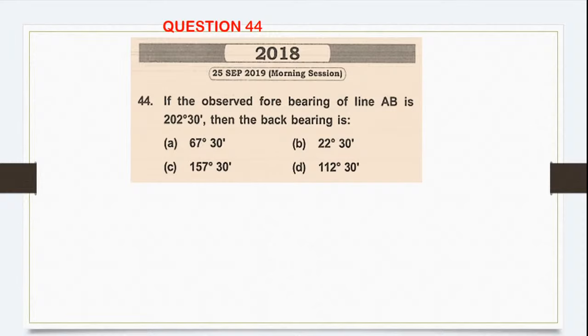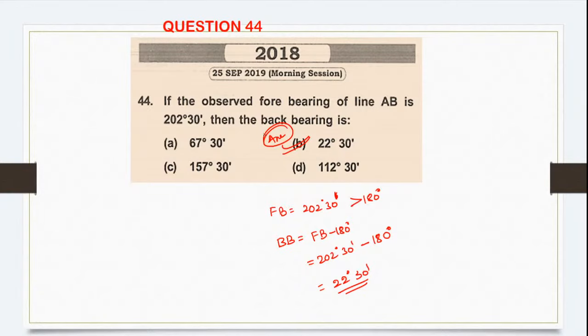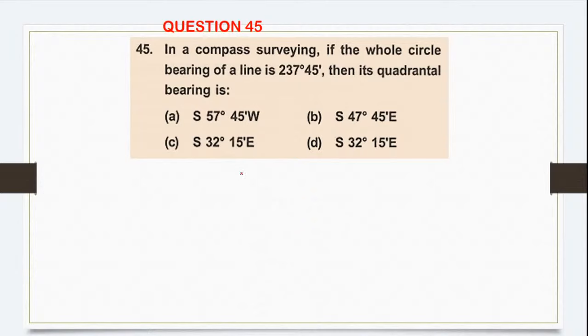Next question. If the observed forebearing of a line AB is, so forebearing is given how much? 202 degree 30 minute. This is greater than 180. So back bearing will be what? Forebearing minus 180. So 202 30 minus 180. So it will be 22 degree 30 minute. Do we have? Yes, we have the answer. That is option number B.